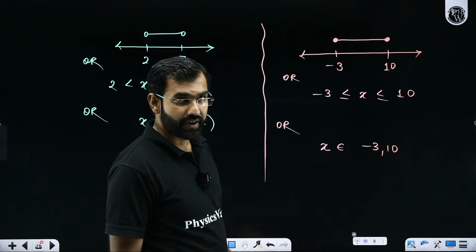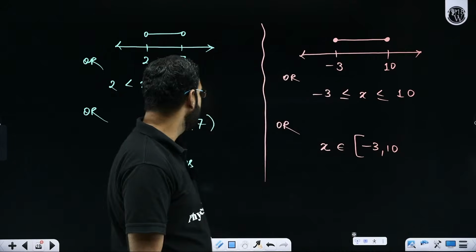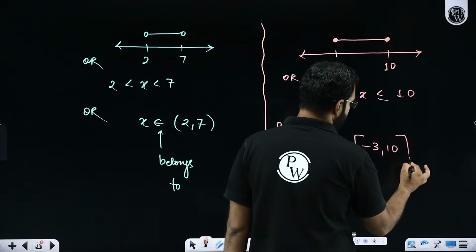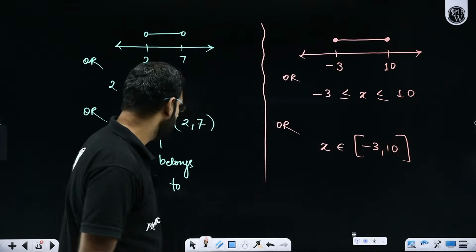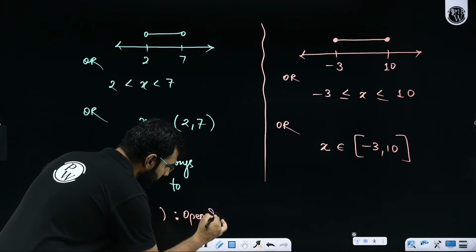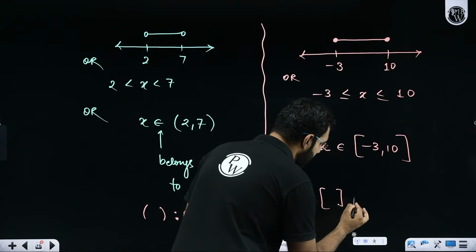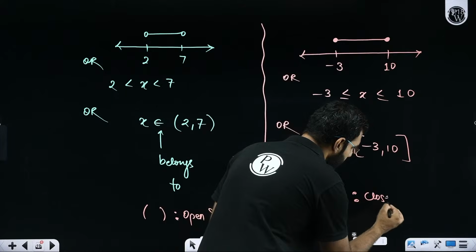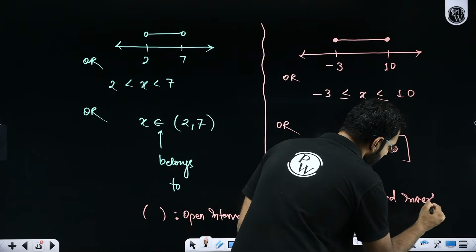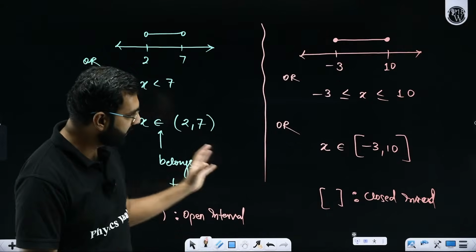Sir, shall I include -3? Yes. So inclusion means closed interval. Exclusion means open interval. Sir, shall I include 10? Yes. So I'll use closed interval. So I repeat, this bracket here is called open interval, and this parenthesis, big bracket here, is called closed interval. More importantly, instead of their names, are you understanding their applications? How are we using them? How are they getting utilized?